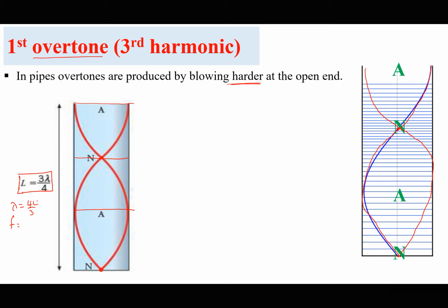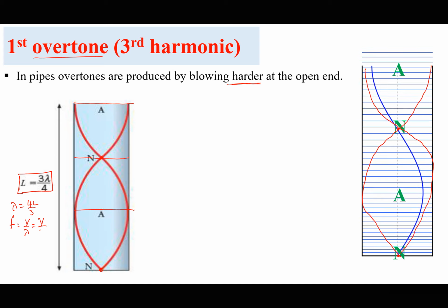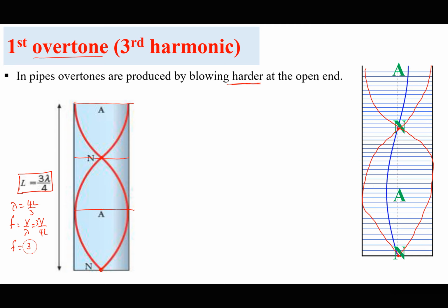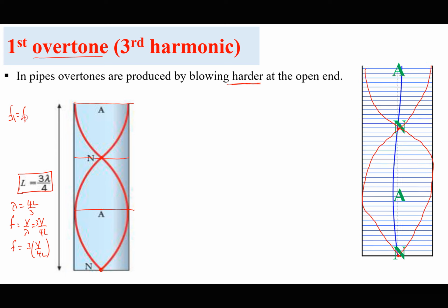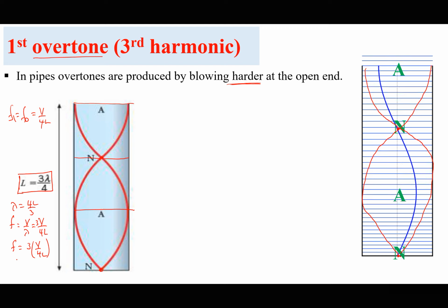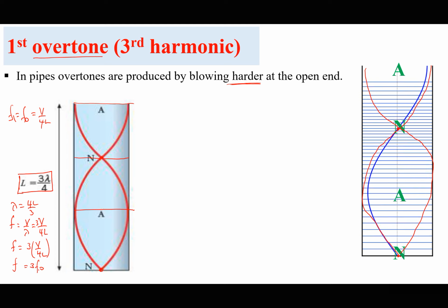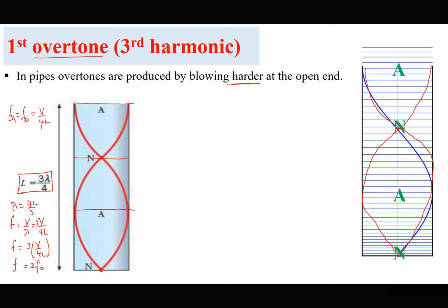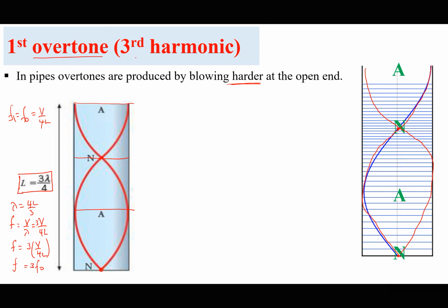And the frequency is going to be equal to V over lambda, which will be V divided by 4L, and the 3 goes up. So the frequency is equal to 3 times V divided by 4L. Remember, we have seen that F1, which was the same as F0, was V over 4L. To find the new frequency, we have multiplied f naught by 3. So we have skipped 2 times f naught. We have moved from 1 times f naught to 3 times f naught. That's why we call this the third harmonic.